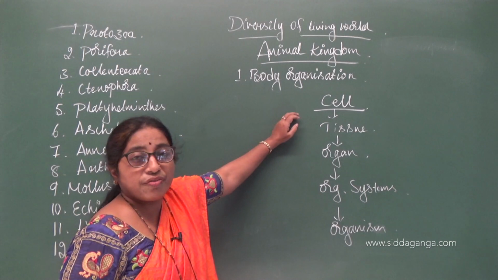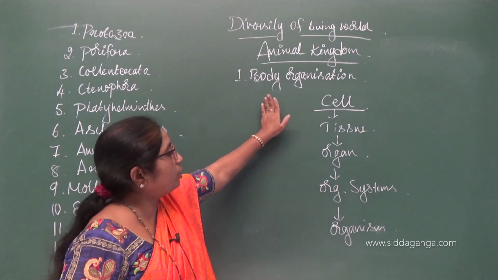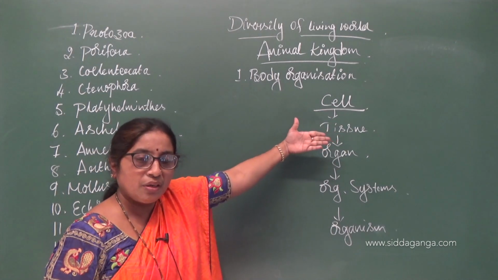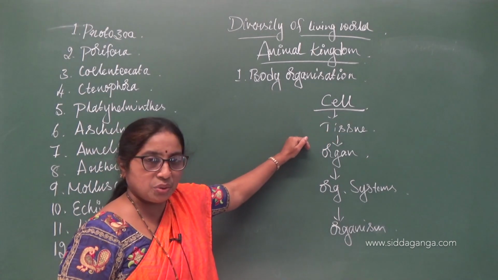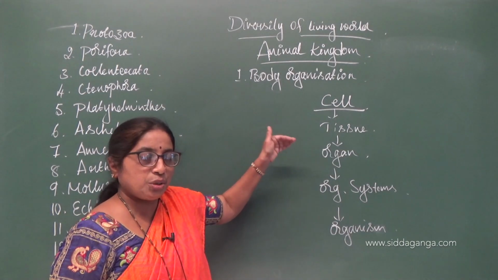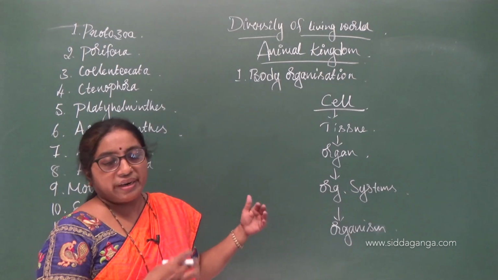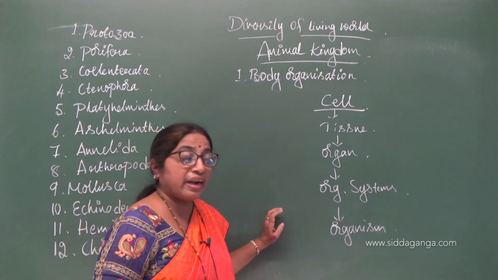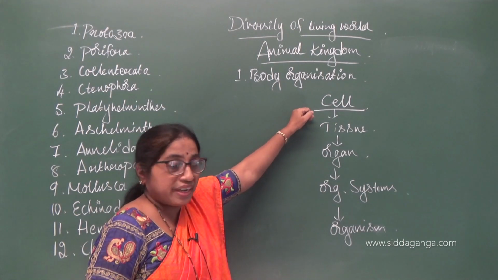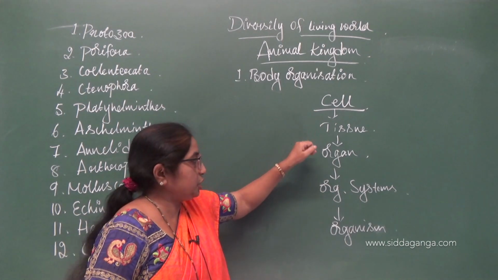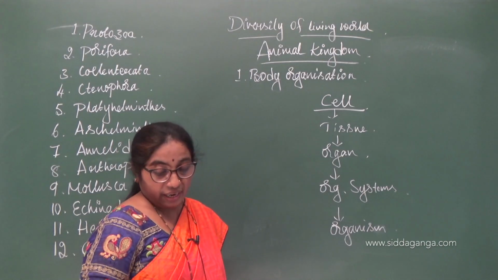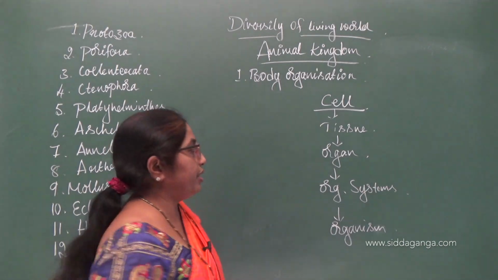So, this is what we are going to study now, how the body of an organism is organized, whether it is just made up of cells or whether it is made up of cells and tissues, or cells, tissues, organs, organ systems. Like this, organisms have been classified into cellular grade of organization, tissue grade of organization, organ grade of organization, organ systems.